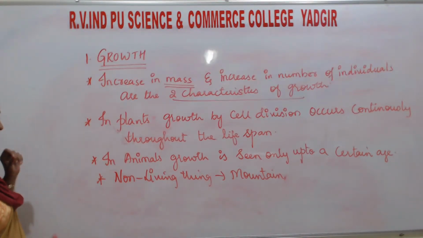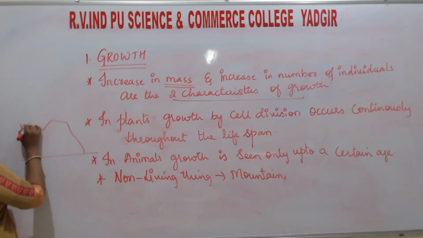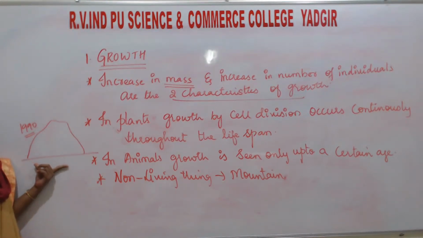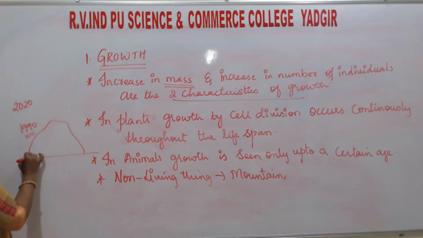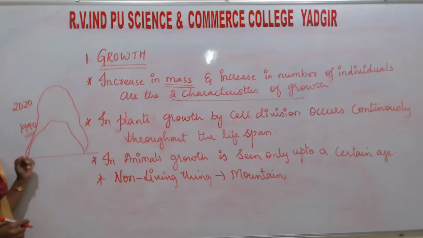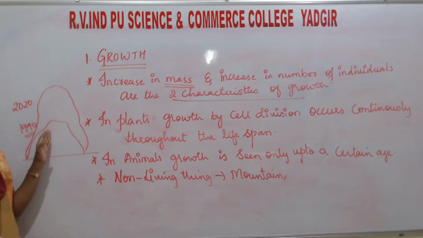Here you see, this is the mountain. In the year 1990, the size of the mountain is this much. But in the year 2020, the size of the mountain has become this much. There is a growth. In non-living things also, there is a growth.